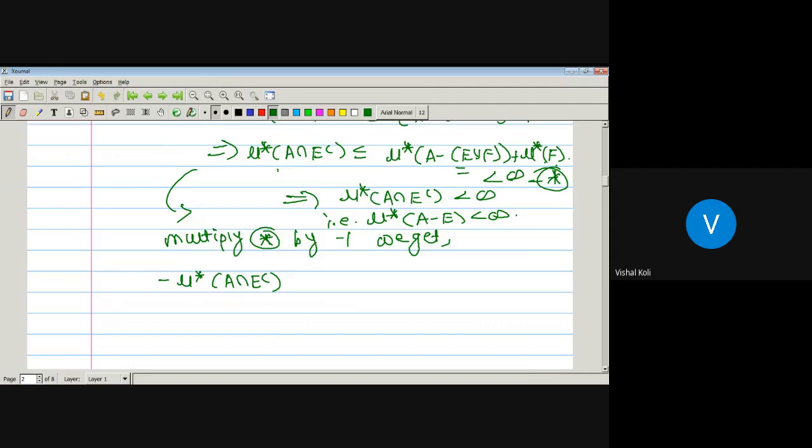As we have multiplied by -1, the inequality reverses. Then it is greater or equal to minus the outer measure of A minus E union F plus minus the outer measure of F.